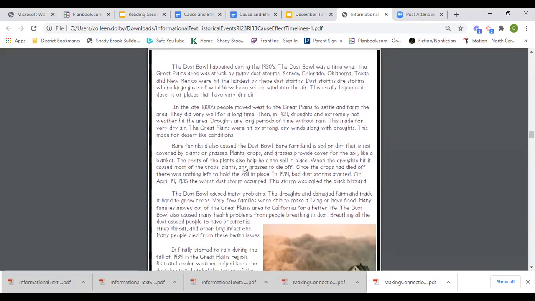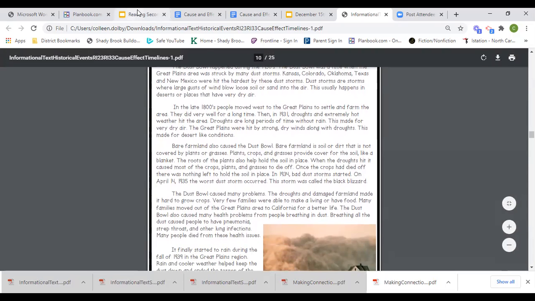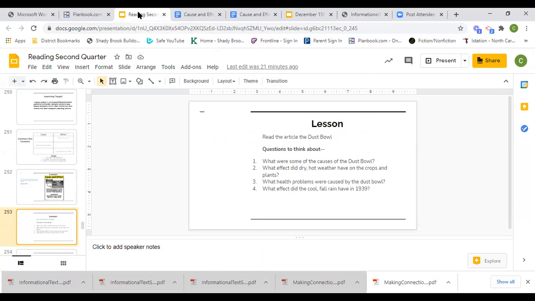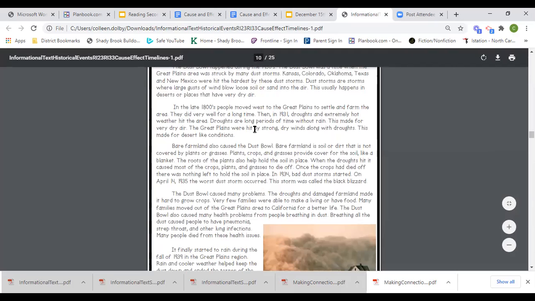Bare farmland also caused the Dust Bowl. That is when soil or dirt is not covered by plants or grasses. So those were two things that caused the Dust Bowl. What effect did dry, hot weather have on the crops and plants? Well, we had just said that dry winds along with droughts made for desert-like conditions.